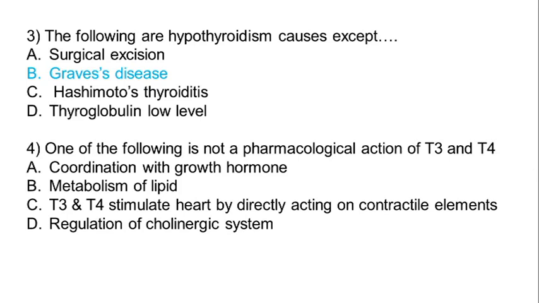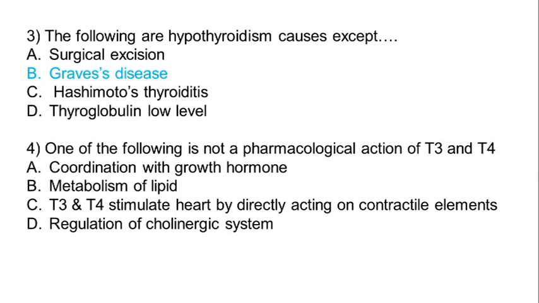Then fourth question, one of the following is not a pharmacological action of T3 and T4. T3 and T4 are the hormones of the thyroid gland. So option A is coordination with the growth hormone. It is a pharmacological action of T3 and T4. Metabolism of lipid is also associated with the pharmacological action of the hormone.